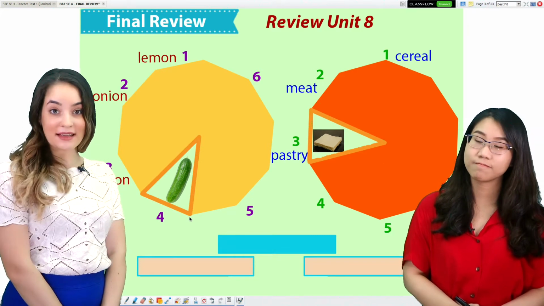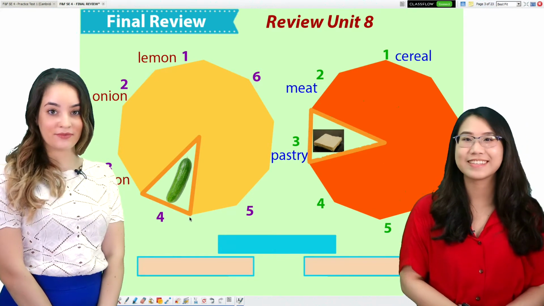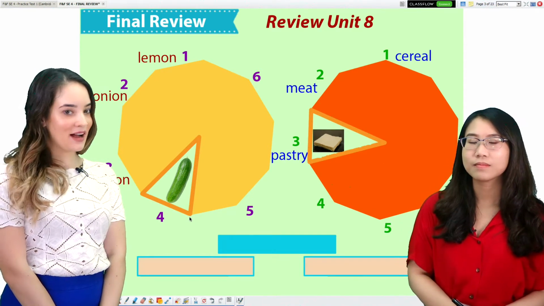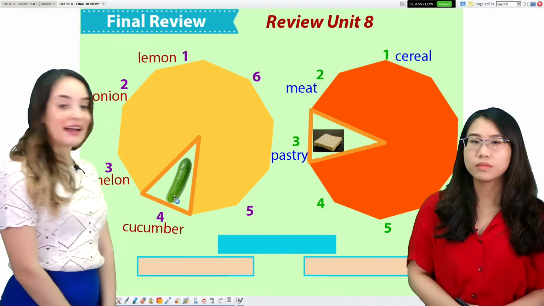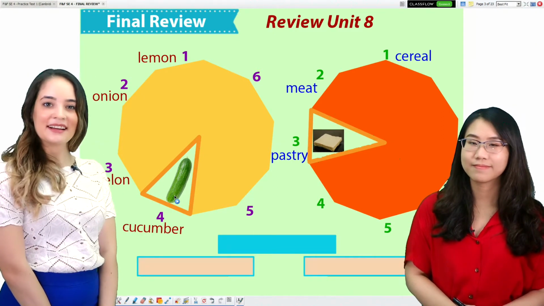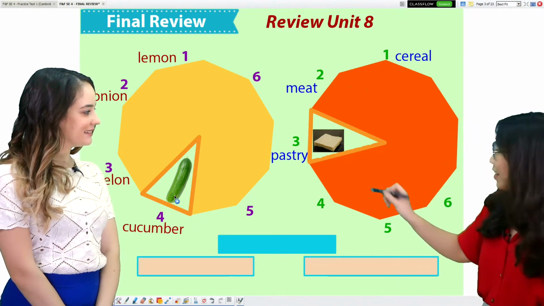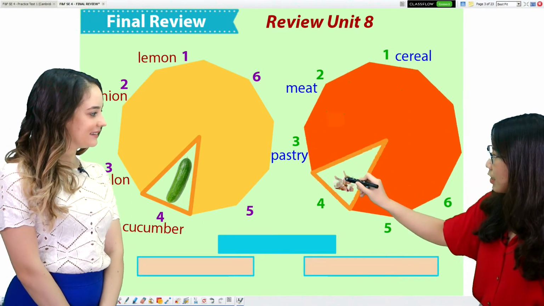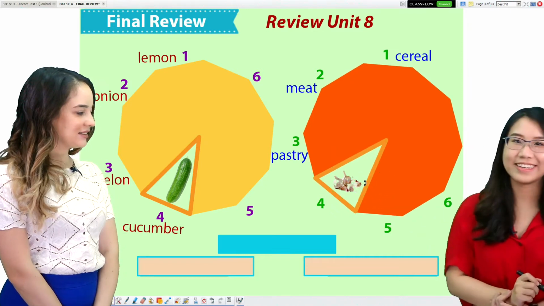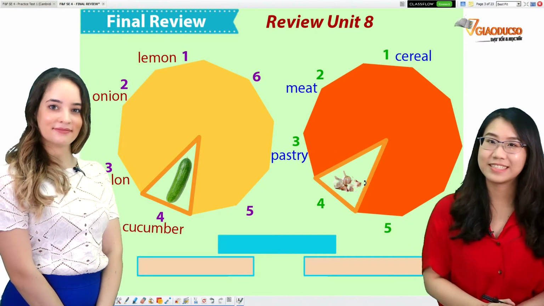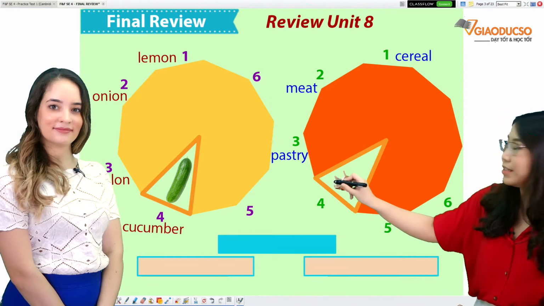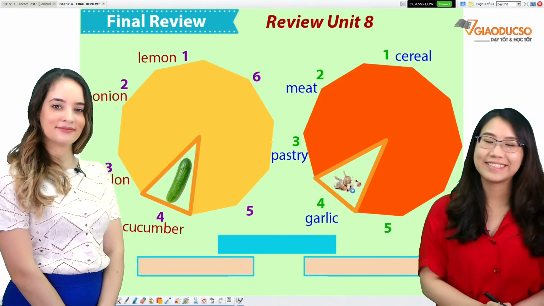Ooh, how about this green vegetable? That's right. Cucumber. Cucumber. Your turn. Okay, thank you. And look. Do you remember this? Yes, they are garlic.